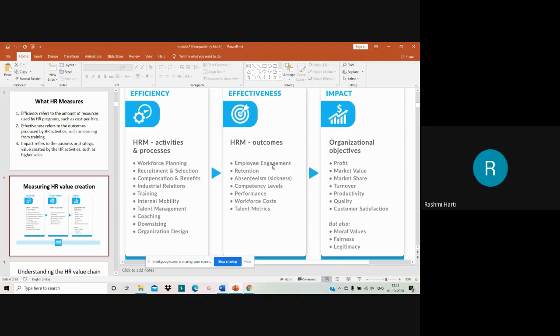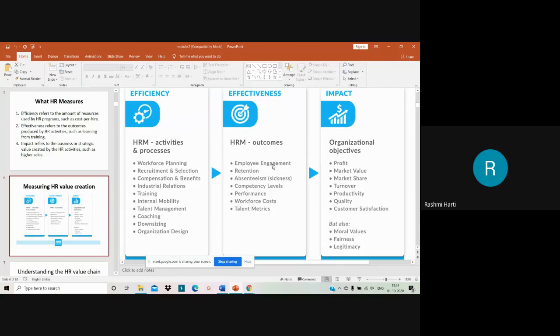Then absenteeism, sickness should be very low. If that is there, then you can say that your employees are really engaged in their work and they do not remain absent from the work, and you are taking very good care of the welfare of the employees. Performance, obviously performance speaks.